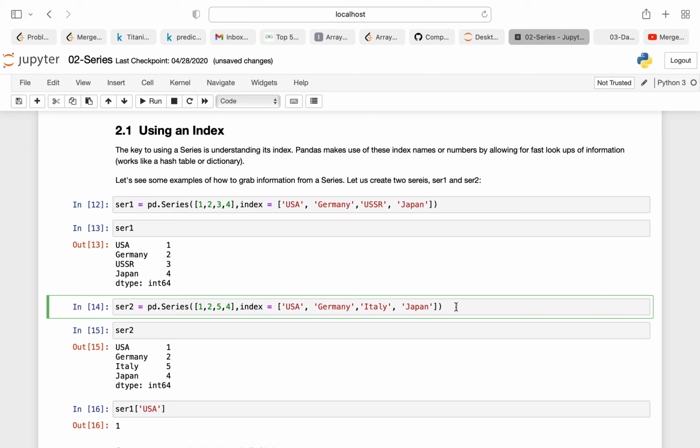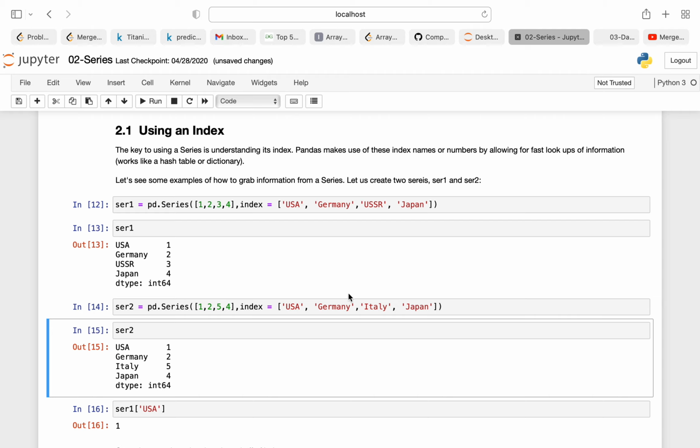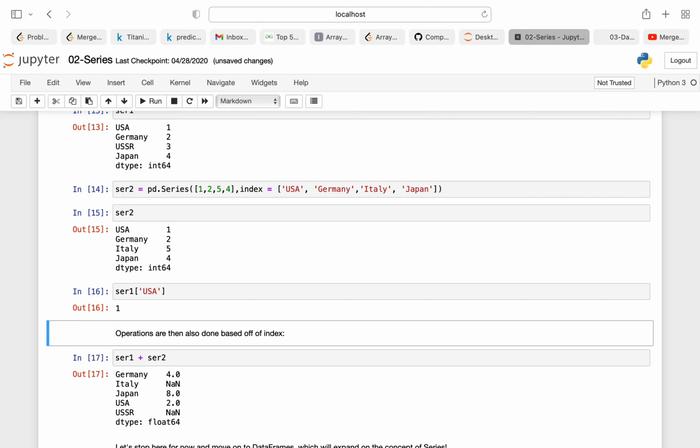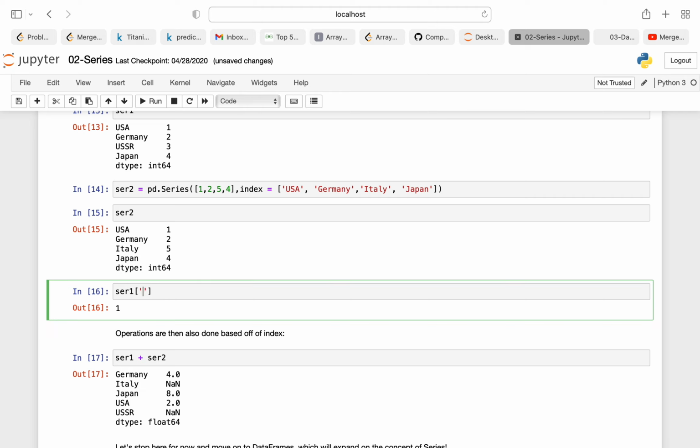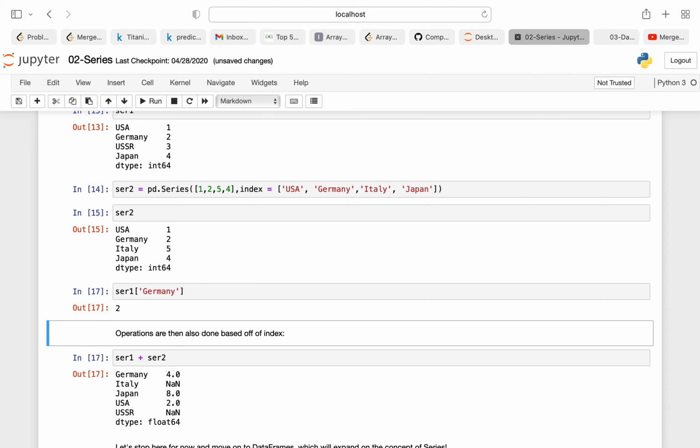Now similarly I am creating my series 2. Series 2 is similar, but I have changed the values a little bit. Suppose I declared 1, 2, 3, 4 in my series 1, but here 1, 2, 5, 4, and I'm printing. Now if I want to print what USA has, you can pass the index here. So series 1 of USA is having 1. If I print here series 1 of Germany, as you can see, it's 2.